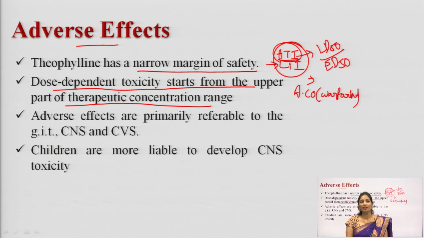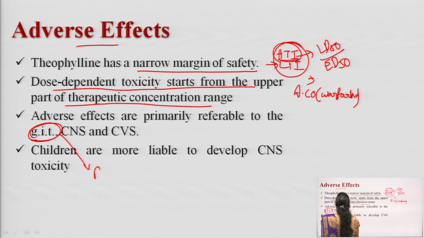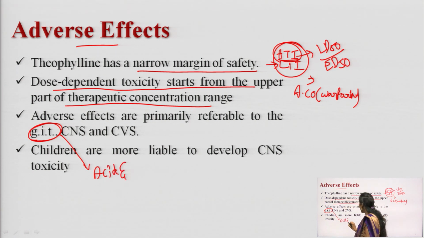Okay, GIT. What are the adverse effects on the GIT? When methylxanthines are given to a patient, what is their action on the GIT? They increase the acid secretion and pepsin secretion from the stomach. So, in the GIT, methylxanthines will increase acid secretion and pepsin secretion.